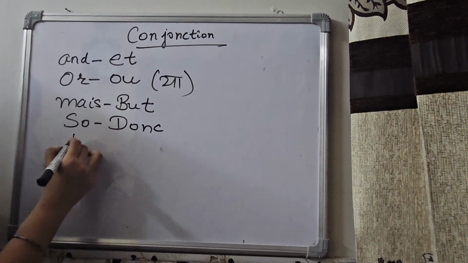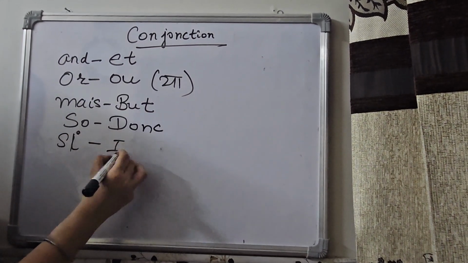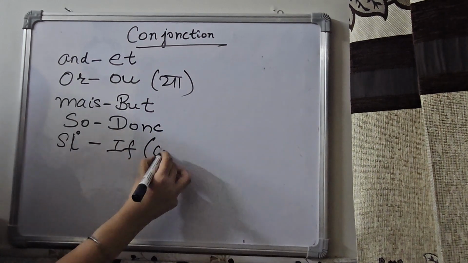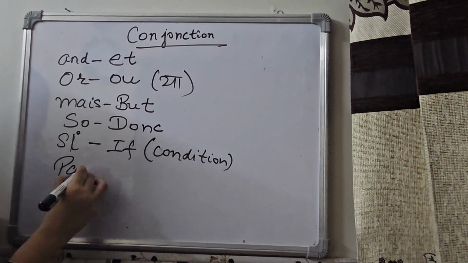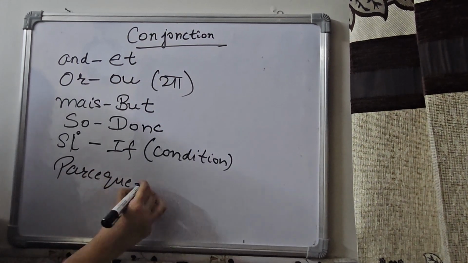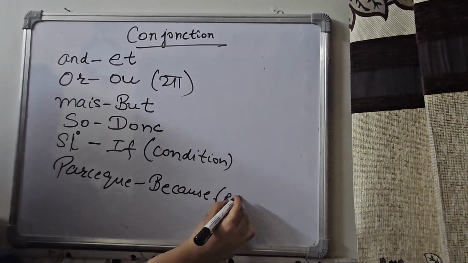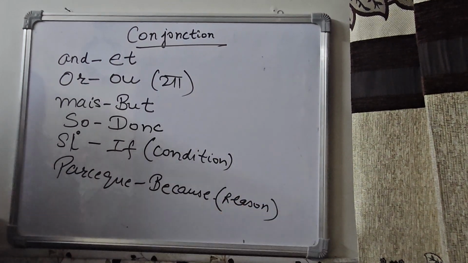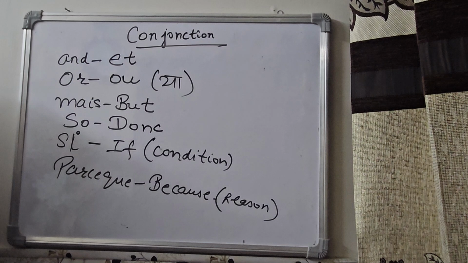Clear? Now next is si, which means "if". It's used when there is a condition. Car is used for "because", like we use it when we're giving a reason. So that is your conjunction: and, but, or, because, so, if.